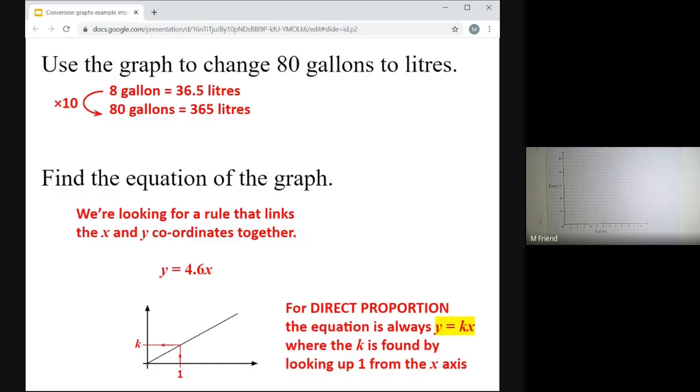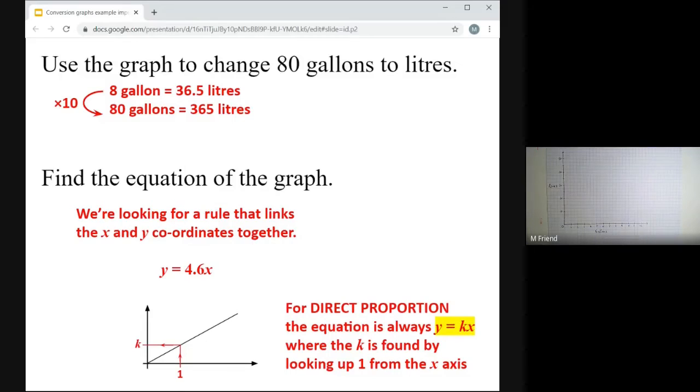And you can figure out what that k is if you just start on the x-axis at 1, and then when you hit the line, head left. So for our particular graph, it gave us 4.6, but for other graphs, it will of course be different numbers. It's always start at 1 though. Okay, if you want to know what that k value is, what am I multiplying x by to get y, you always start with 1 on the x-axis, and then you can look up what it is on the y-axis.